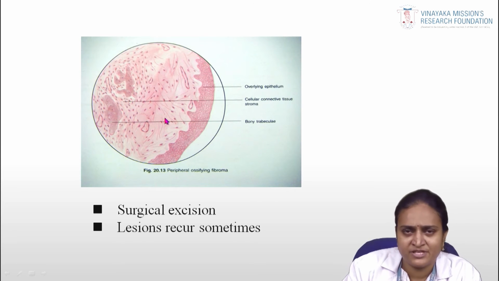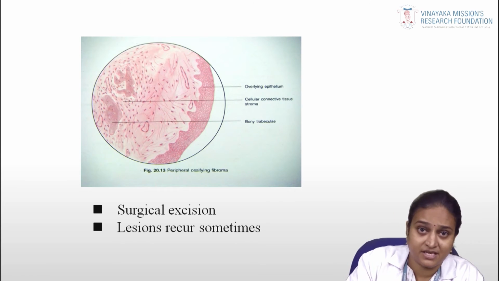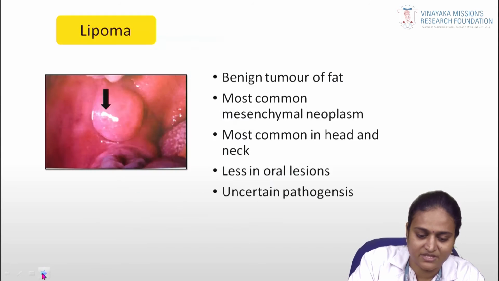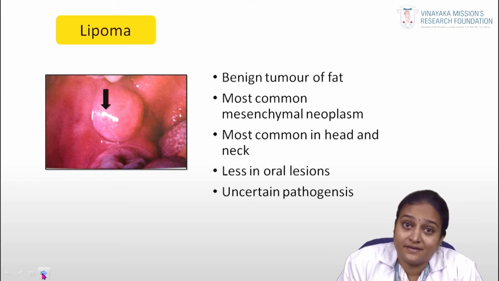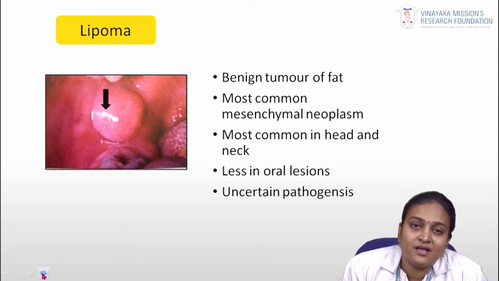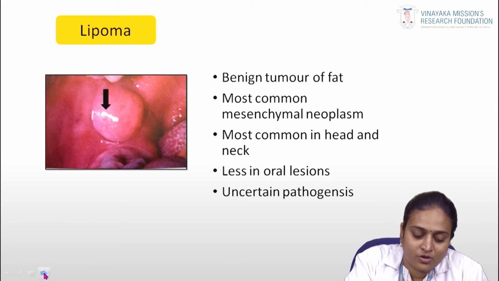In fibrous tumors, surgical excision is needed, and the lesion recurs sometimes. The recurrences happen sometimes. So coming to the other lesion, that is lipoma. Lipoma is a benign tumor of fat, the most common mesenchymal neoplasm, most commonly in the head and neck. It is very rare in the oral cavity. It has an uncertain pathology.